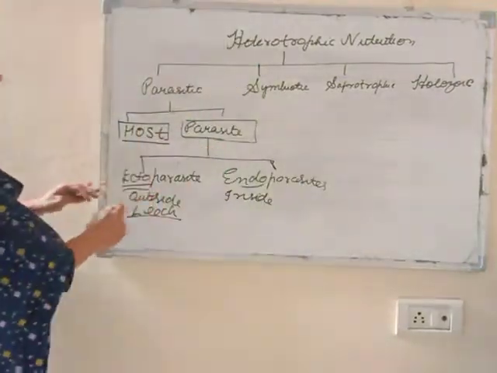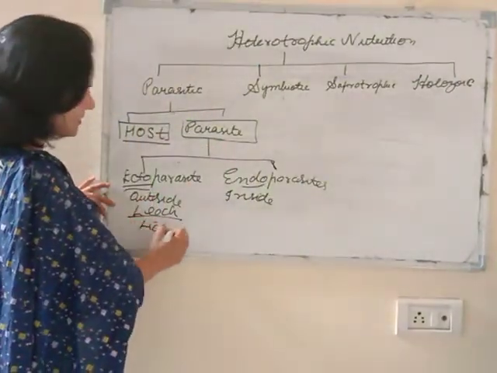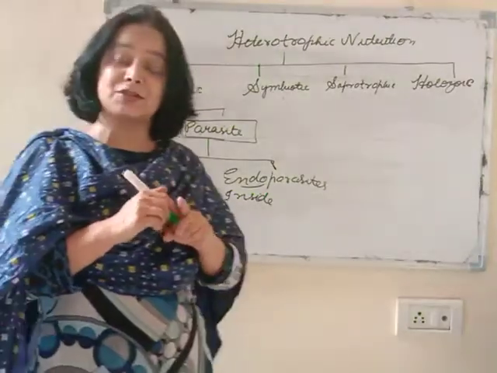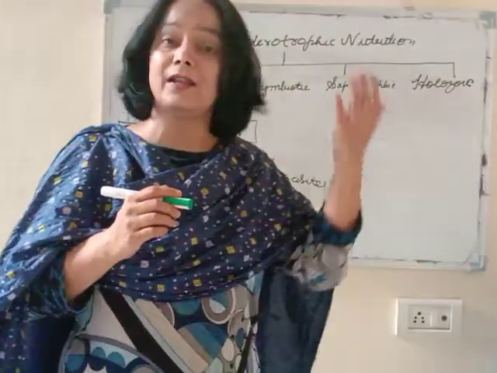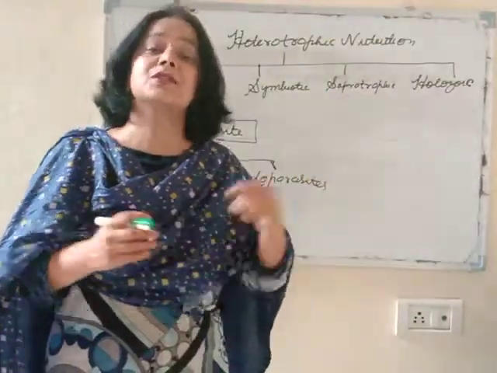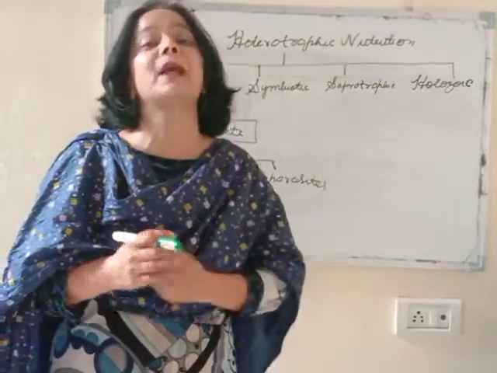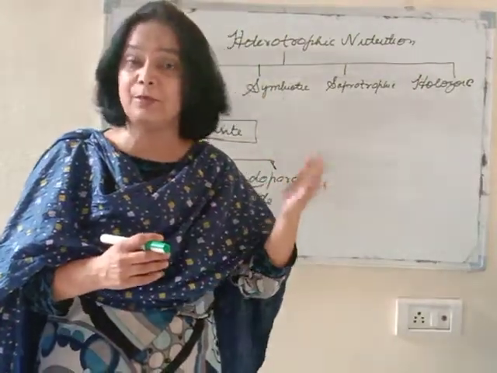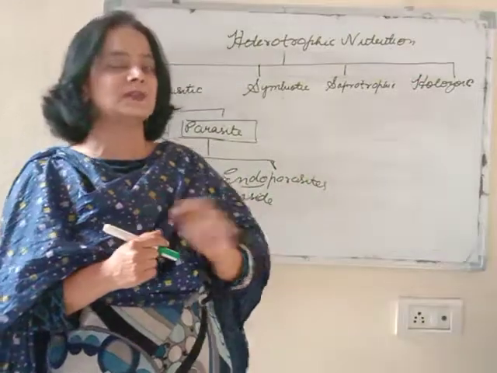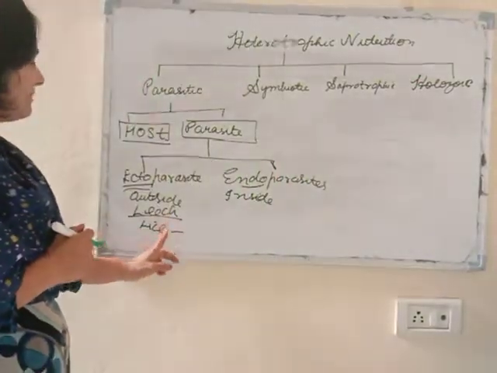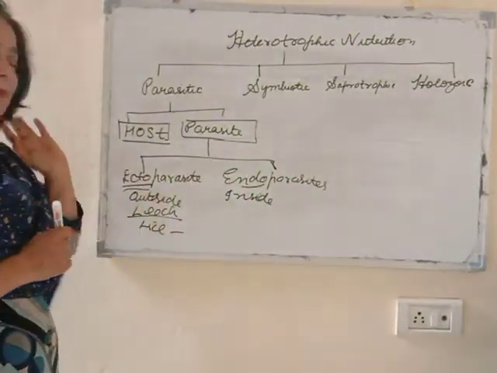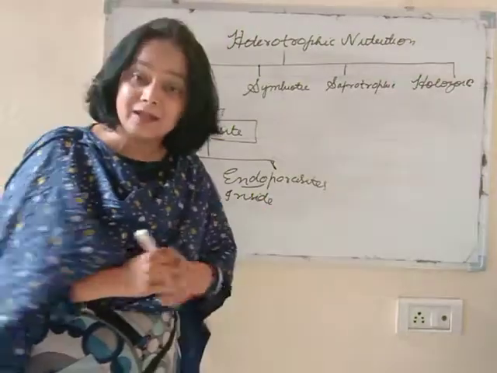Similarly, there are hair lice. Lice also suck blood; they live in the hair. So the human becomes the host and the lice are the parasite. These are examples of ectoparasites, and there are many.